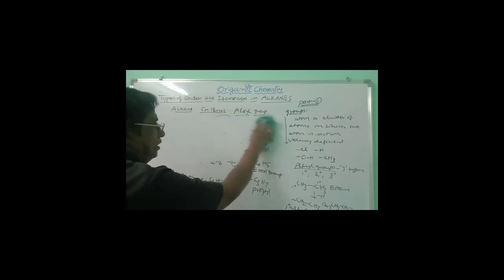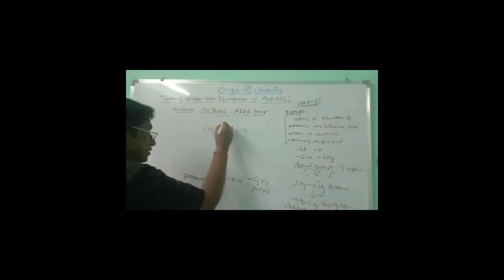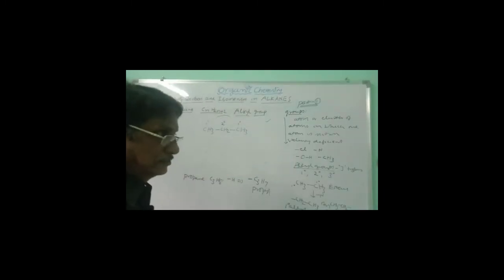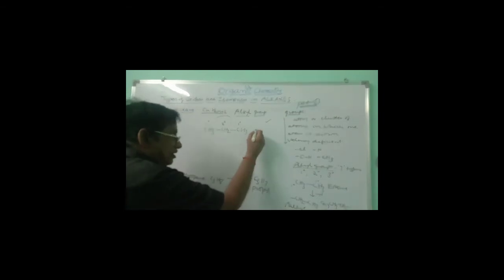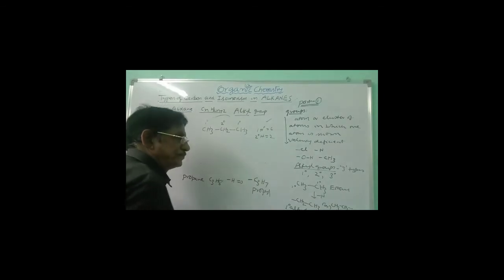Similarly, you can take propane. You are dropping one hydrogen, propyl. Write the structure CH3CH2CH3. This is primary, this is secondary, this is primary. You have to drop one hydrogen. There are two types of hydrogens, primary hydrogens and secondary hydrogens. Primary hydrogens are 6 here, secondary hydrogens are 2 here.